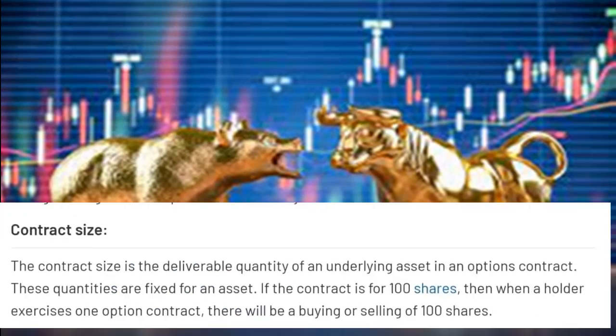Contract size. The lot size is the contract size. The premium, that is the rate of the option into the lot size, will be the value of that option. In the example that I had given, the premium for the option was rupees 10 and contract size was 1000 shares. That is why the value of the option was rupees 10,000. That lot size is called contract size.